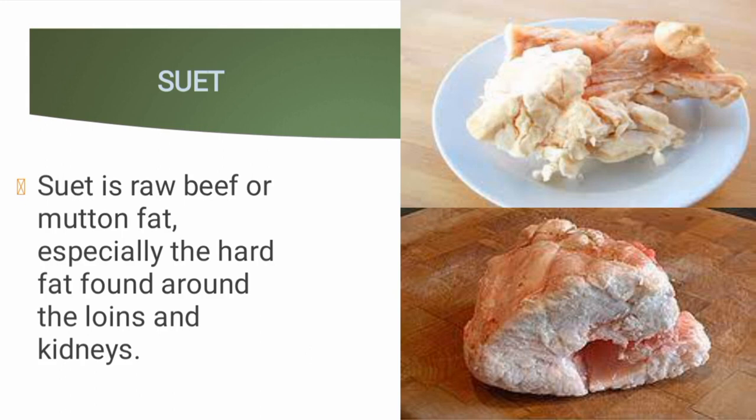It's white in nature. Everything about it is fat. It's fat, and the name is suet. And we said it's found around the lungs and around the kidneys.